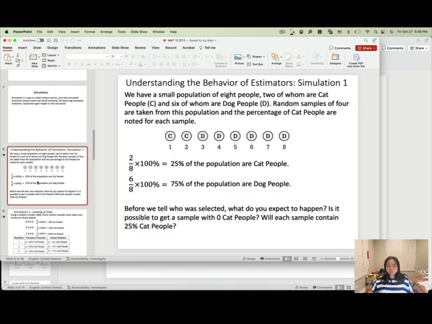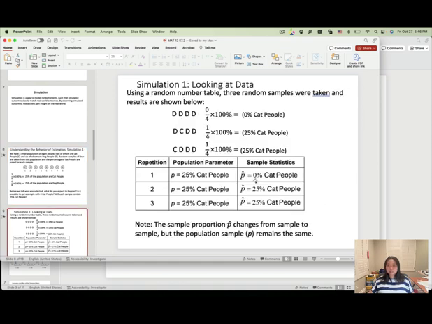Then we had the example for the small population with 8 people. We had cat people and dog people. We tried to randomly pick a sample, calculate the sample proportion, and compare it with the population proportion. Remember that?